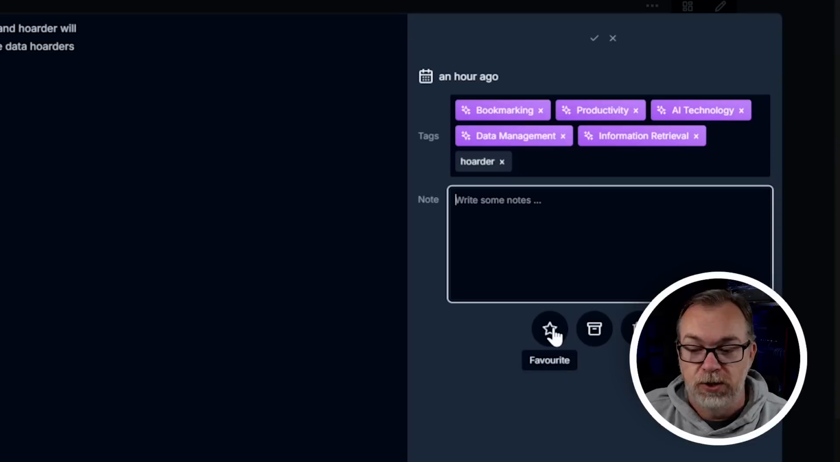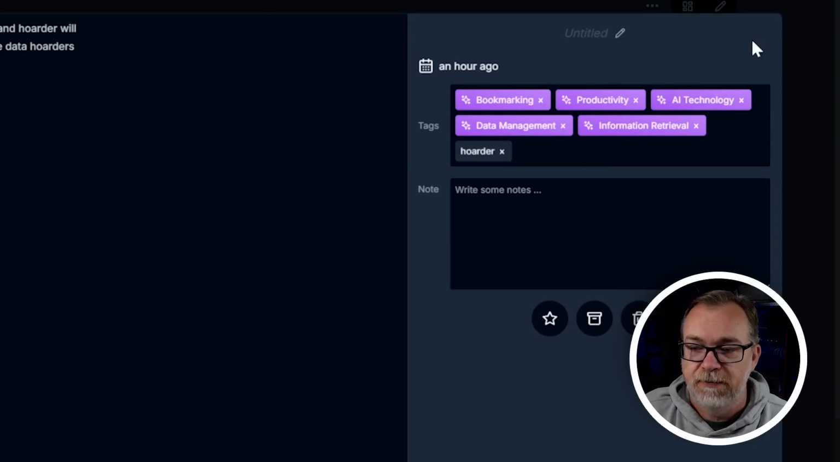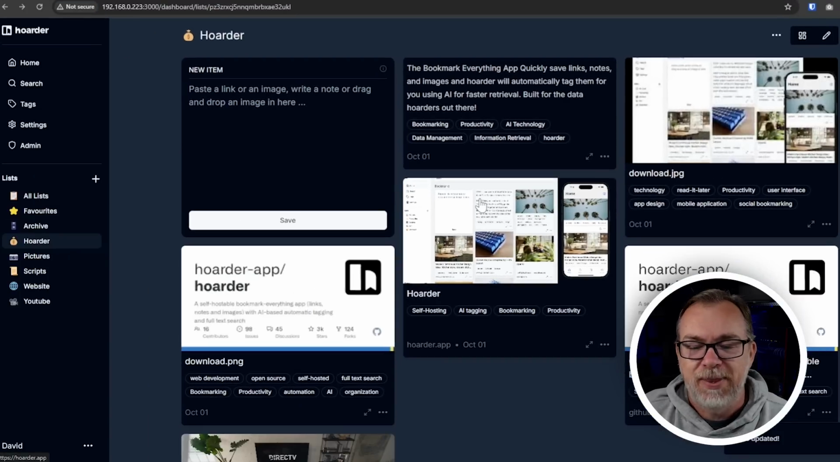And we can add some notes. We can favorite, archive, or delete it. I'm gonna go ahead and save, and then I'm gonna exit out of that. But that's how you can just kind of manipulate some of the stuff there.